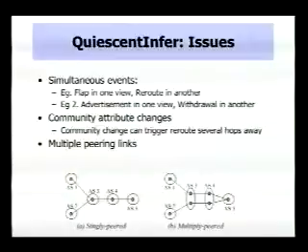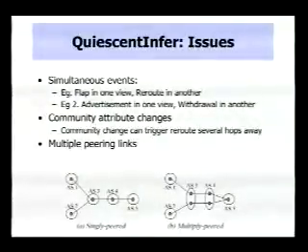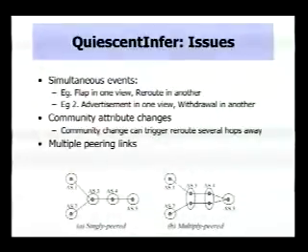So again, I'm oversimplifying things somewhat. There's a number of issues we had to address. So again, simultaneous events can occur. And again, the rules I just defined assume that only a single event occurs at a time. So we did some analysis and we found that simultaneous events during quiescent periods are rare. Furthermore, we can sometimes detect simultaneous events.